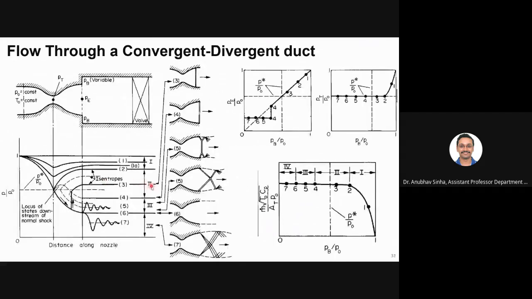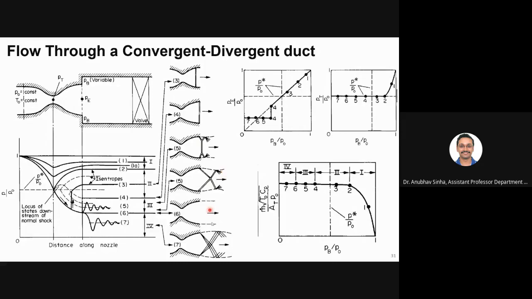So for regime 2, as you can see here, you are getting normal shocks. Okay, case 3 and 4 are at regime 2. We are getting normal shocks. For case 5, we are getting oblique shocks. Okay, so two possibilities are shown for case 5. We are seeing oblique shock, or oblique and normal. This is only oblique shock.